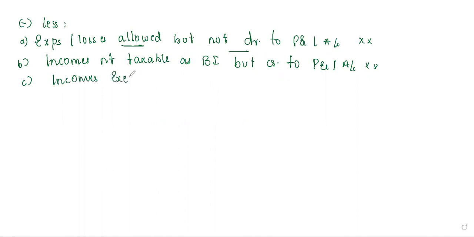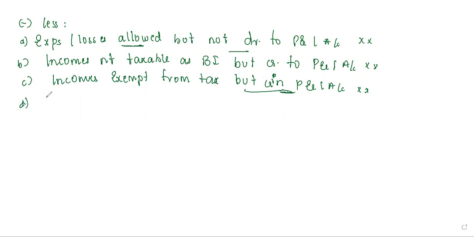And then the third one, incomes exempt from tax but credited in P&L account. That is nothing but some of the incomes are not included in the tax. They are exempt from the tax, but still it is credited in your P&L account. So that also you will take, but credited in P&L, you can easily imagine it is there in the P&L account.